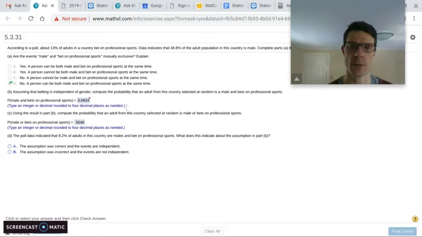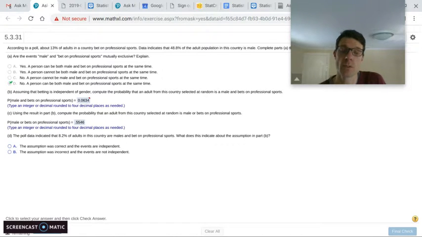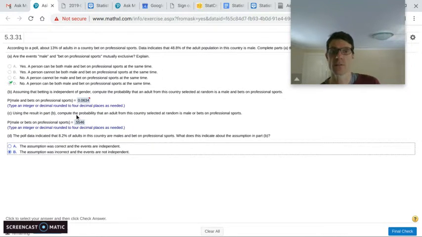And the assumption in part B was that the gender, being male, and betting on professional sports were independent of each other. So this kind of tells us that if this isn't the probability, the assumption was incorrect and the events aren't independent of each other.